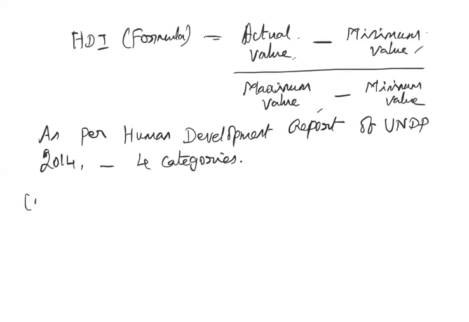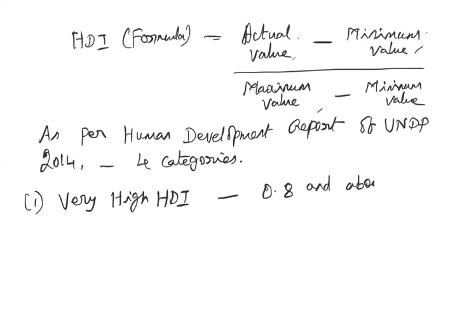So the first category falls under the very high HDI, the countries which are having the very high value of human development. So this one, 0.8 and above. Most of the time, all these Nordic countries, they fall under very high human development index.